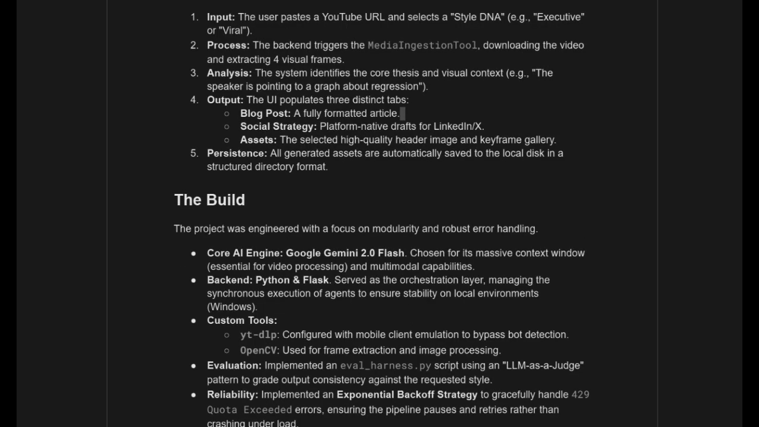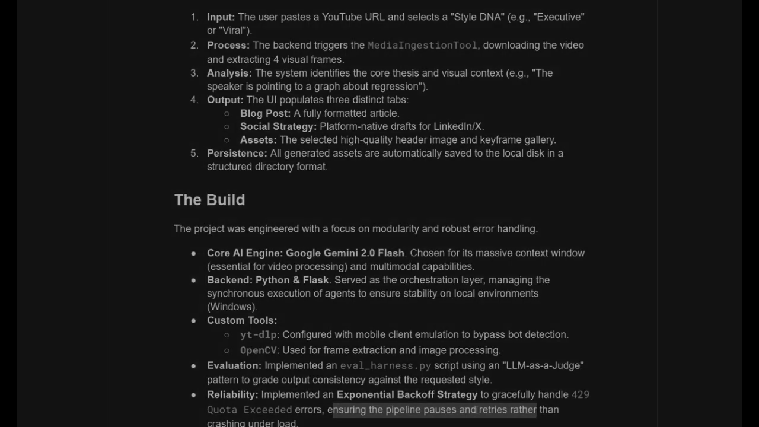Talking about the evaluation part of the project, I've implemented an evalharness.py script using the LLM as a judge pattern to grade output consistency against the requested style. Reliability, I've implemented an exponential backoff strategy to gracefully handle 429 quota exceeded errors, ensuring the pipeline pauses and retries rather than crashing under load.